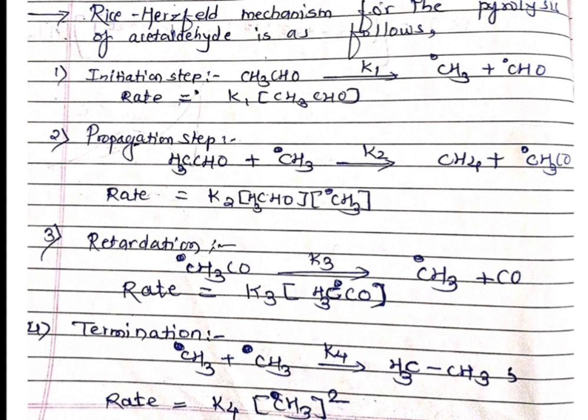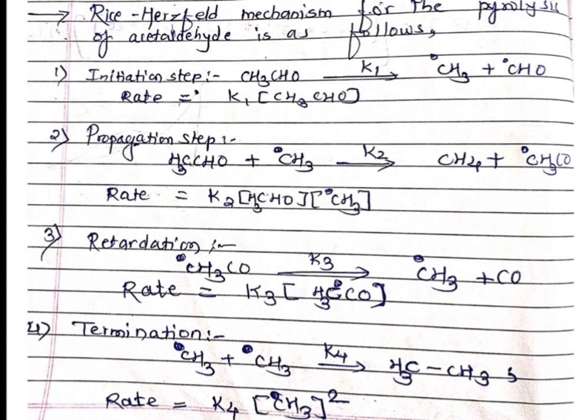In the initiation step, acetaldehyde with rate constant K1 gives CH3 plus CHO. Here a fission of the acetaldehyde occurs. The dash in CH3-CHO shows the single bond. This single bond gets broken, and one radical comes on the carbon of CH3 and the second radical goes to the carbon of the CHO group.